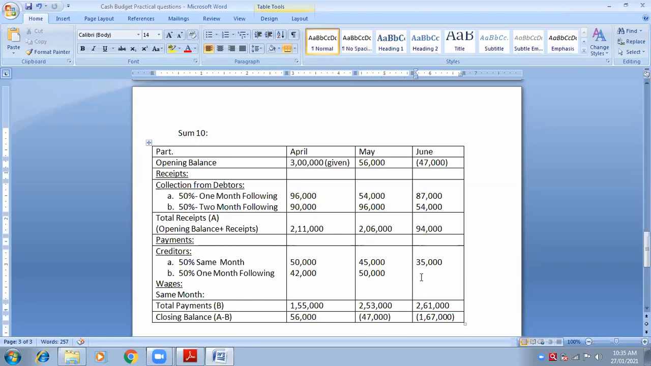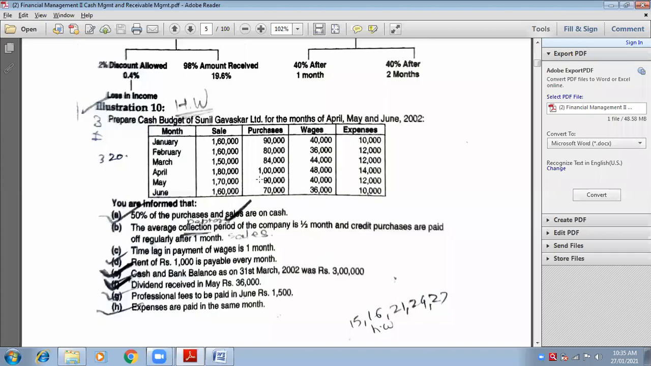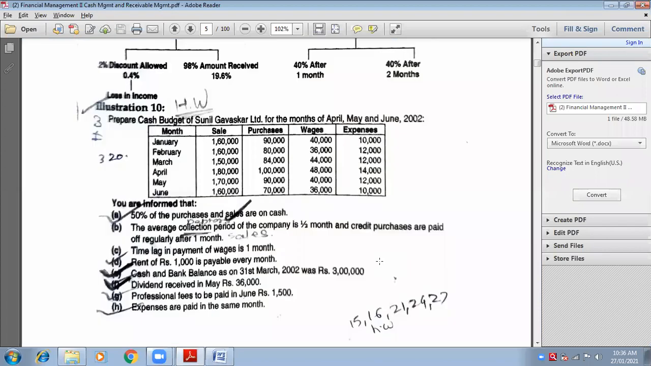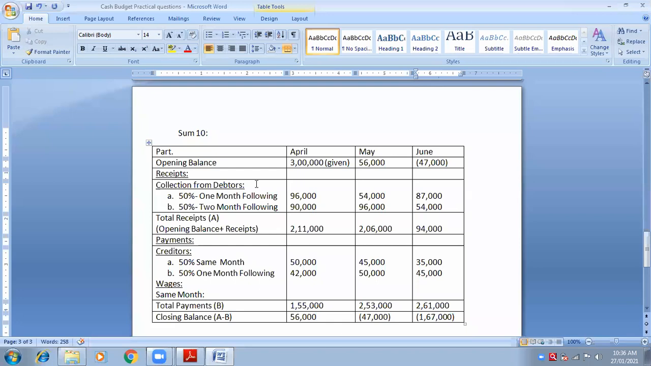Now come to the 1 month following of June. June is 1 month following of which month? May. Very good. Think about May. What is 50% of May? 45,000. So again slanting. 45,000 will be paid in May only. Another 45,000 will be paid in the month of June. So 45 plus 45, 90. And yes, in the month of May, it was 90,000 ka purchases. So we are going correct. We are doing very smoothly. It is correct.